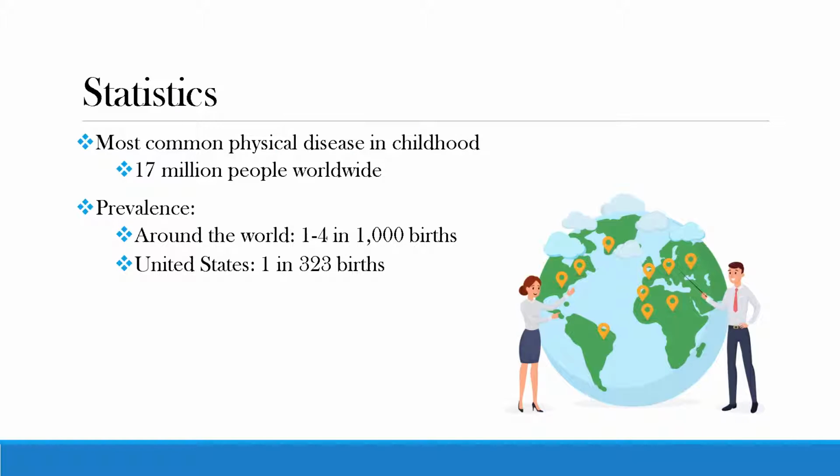According to the Centers for Disease Control and Prevention, cerebral palsy is the most common physical disease in childhood, as it affects 17 million people worldwide. It affects 1 to 4 in 1,000 births around the world, and 1 in 323 births in the United States alone.